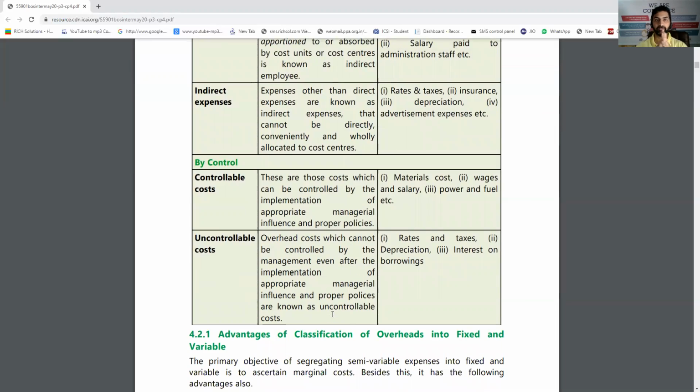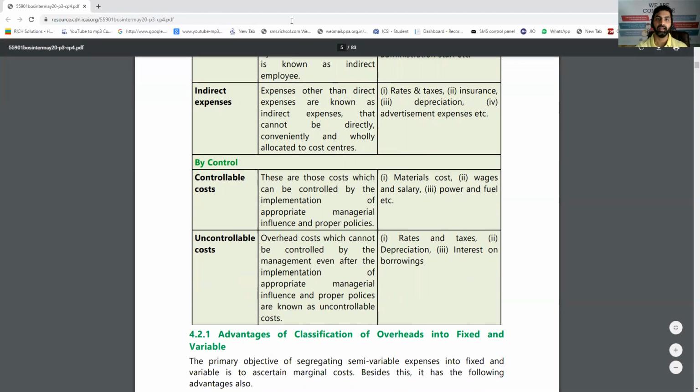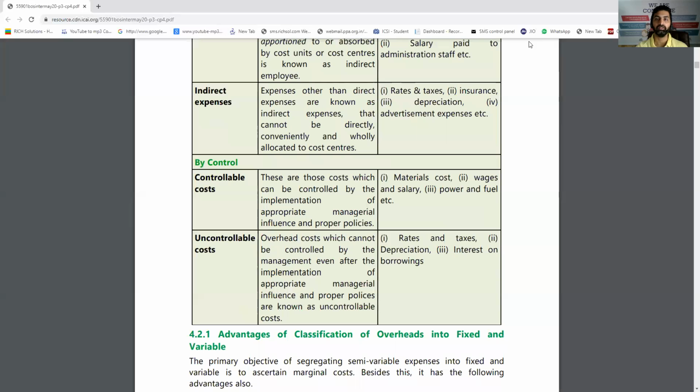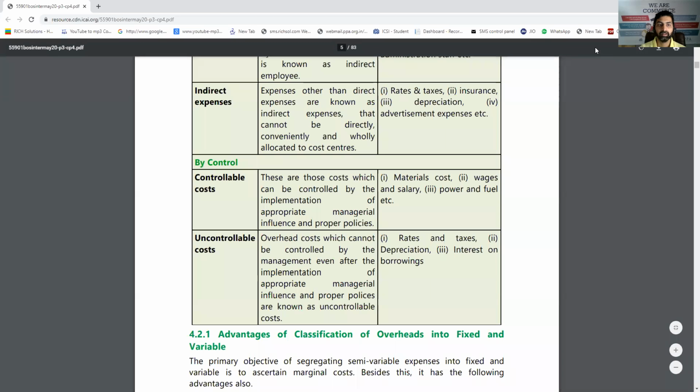Next heading for classification of overhead is by control. As we have seen in chapter 1, controllable overhead and non-controllable. Controllable means generally the variable overheads which can be reduced by reducing your production level. Uncontrollable, which is out of our control, is the fixed overhead which must be paid at any production level. So this was the first short note, types of overhead from different angles.